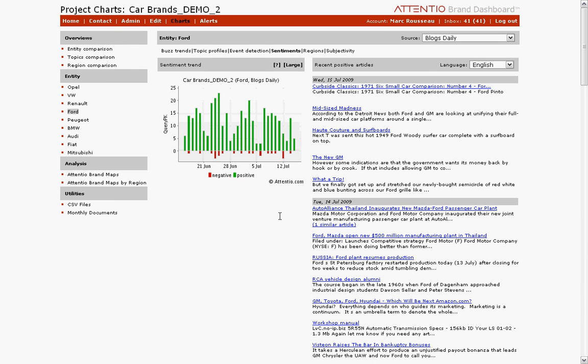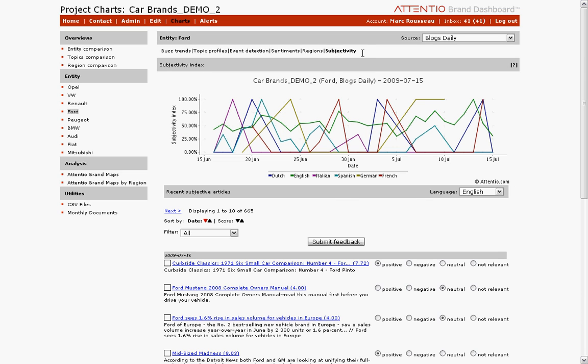As I mentioned, subjectivity is calculated from the positive and negative sentiments that can be found. This sentiment is automatically calculated by the Attentio algorithm. Because different people can perceive articles in different ways, we also added this subjectivity tab here, where you can correct the sentiment when you think it should be positive instead of negative, or vice versa. You can also find the articles that are classified as neutral and change their classification as well.